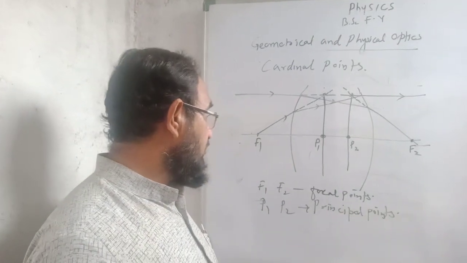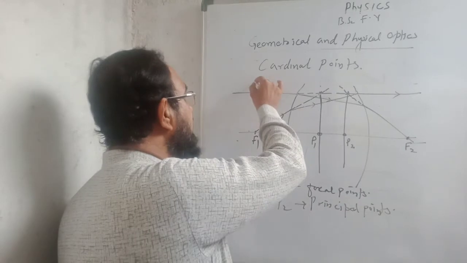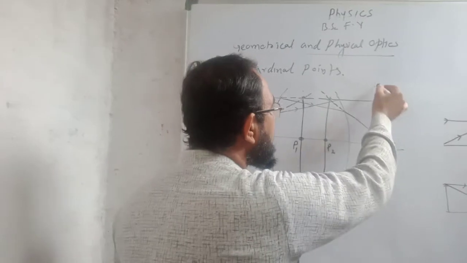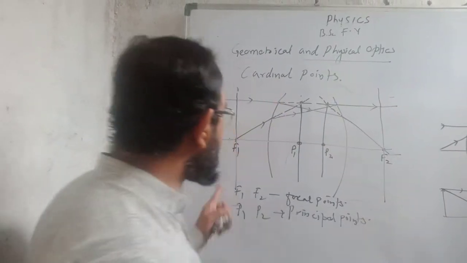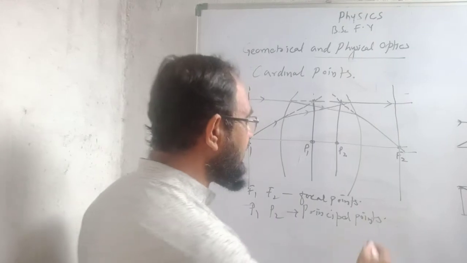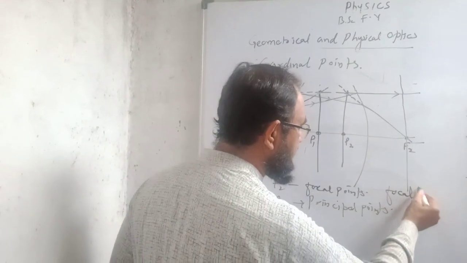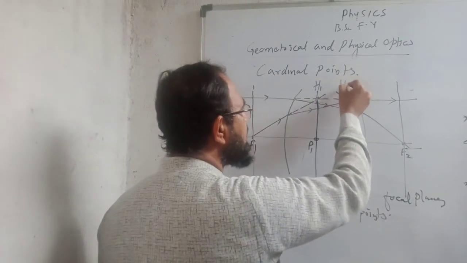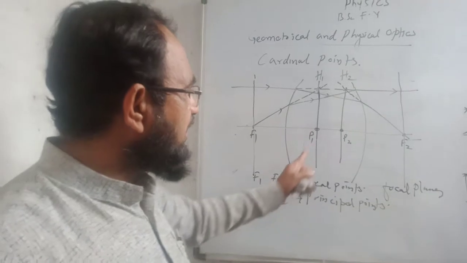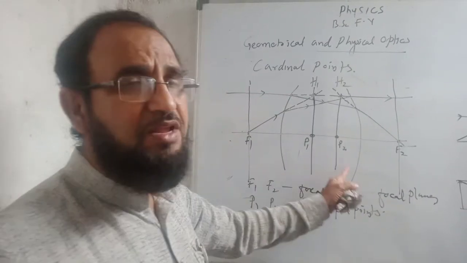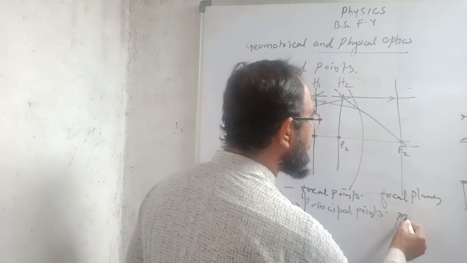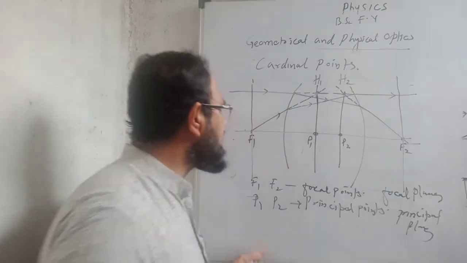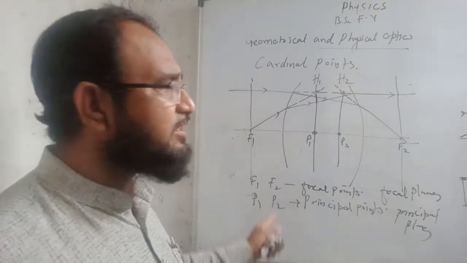Now, what I will do, I will draw one perpendicular to the first focal point and perpendicular to the second focal point. These two perpendiculars are known as the focal planes. Similarly, these perpendiculars, that is H1 and H2, these perpendiculars are called as the principal planes. So these are the four cardinal points of a thick lens.